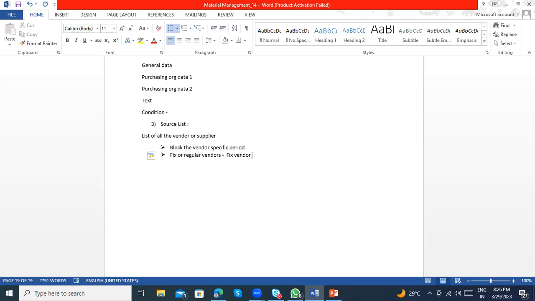So, block the vendor and fix the vendor. And when there is any MRP generation, for schedule lines and all, in that case also you can select this source list, so that you can provide the schedule agreement. The system will automatically generate the schedule lines when required. We'll discuss contracts and scheduling agreements later.